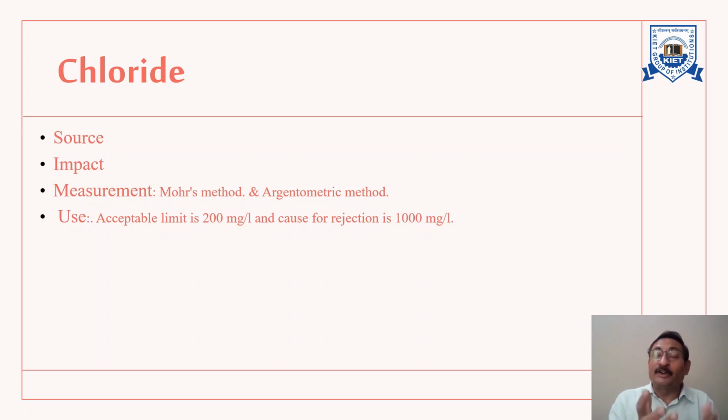Now, what is the impact? The presence of chloride in high quantity itself indicates that there is pollution of water due to sewage or industrial waste. Most rivers and lakes in India have chloride concentration that is never less than 50 milligram per liter at all places. Now, how to measure them? Actually, they are measured by the Mohr method.